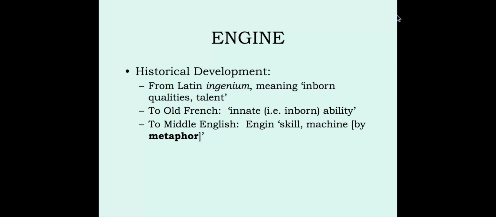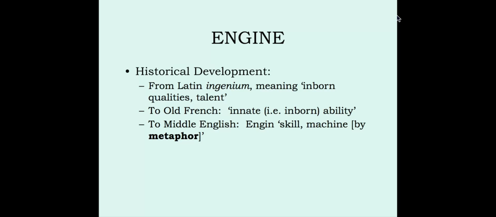So somehow there's a connection, and it's somehow useful to talk about machines in this way by using the word engine. But originally, the origin of the word is that it's something more natural and biological. So it's only by a metaphor.